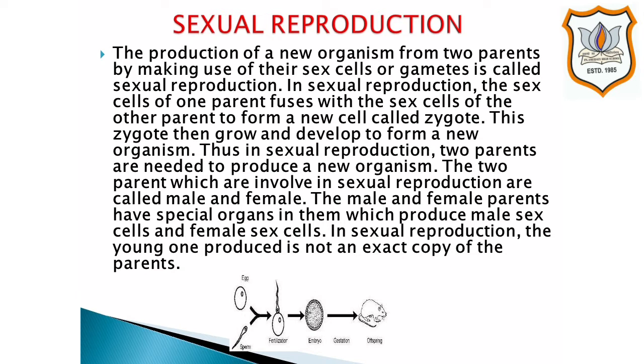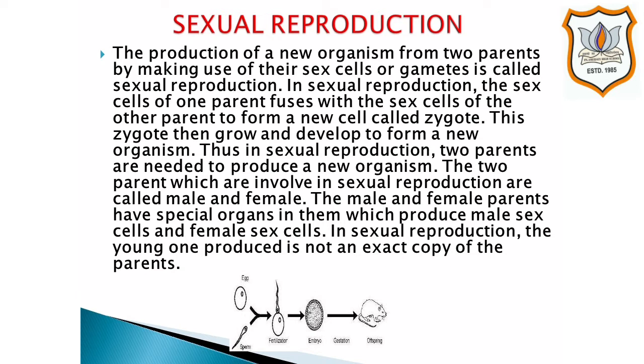The humans, fish, frogs, cats and dogs all reproduce by the method of sexual reproduction. In sexual reproduction, the young one or offspring produced is not an exact copy of the parent.